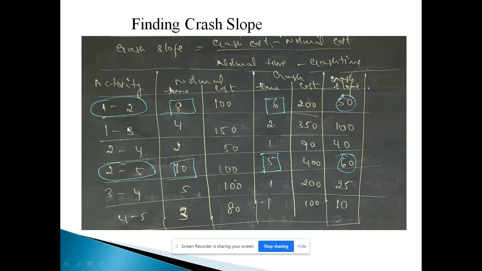So similarly, we can find out the crash slope for each activity. Suppose if we take 1 to 3, it is 350 minus 150 divided by 4 minus 2. So likewise, we can find out the crash slope for each activity.